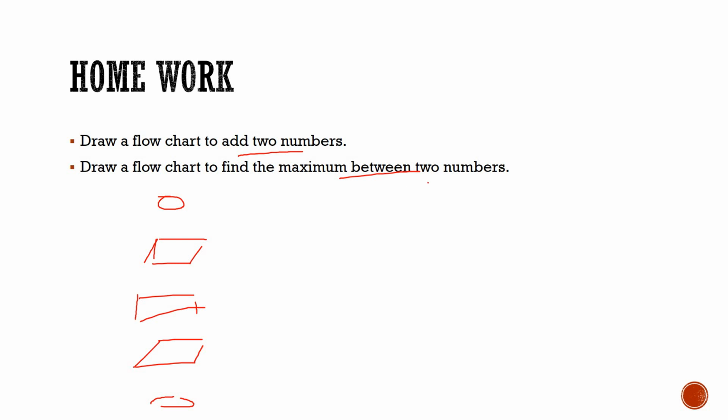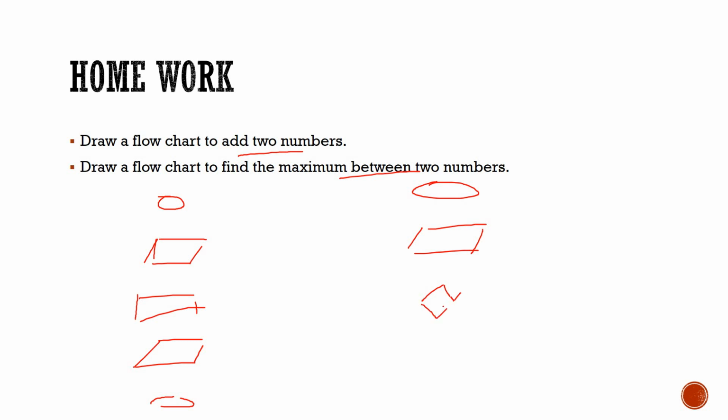Same case with finding the maximum between the two numbers. You have to start, and take two numbers as input. After that, what do you have to do? Instead of applying the process box or instruction box, you directly put a decision box.